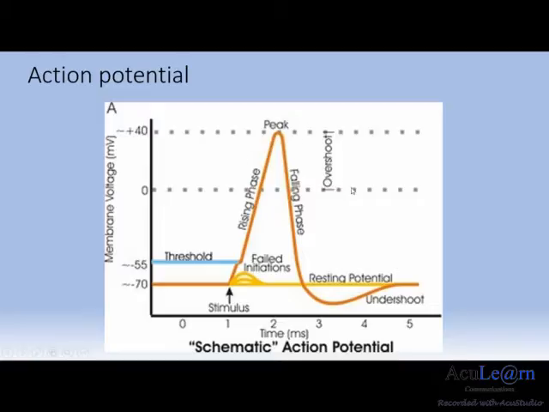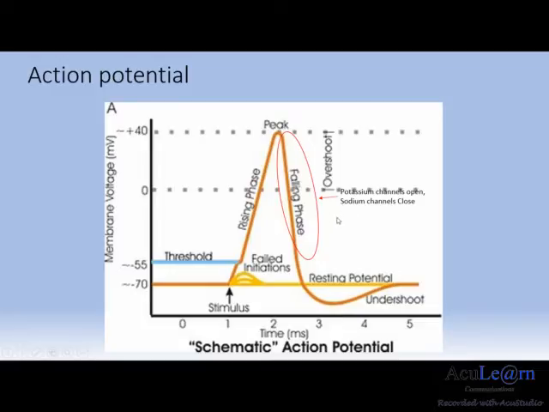The falling phase follows after this as the potassium channels open to allow the flux of potassium ions to flow outwards to the outside of the membrane, causing the repolarization of the membrane. As potassium channels open, the sodium channels close as well, preventing any further movement of sodium ions to the insides of the membrane.